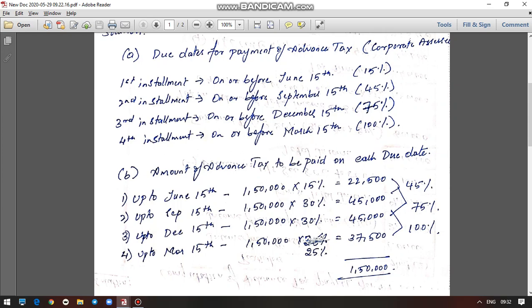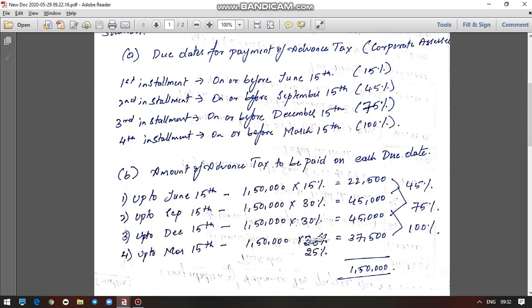Then the second due date is September 15th. Up to September 15th, 45% has to be paid. But out of this 45%, in the first installment we have already paid 15%. So from this 45%, if 15% is already paid, the remaining balance is 30%. So 1,50,000, your tax liability, multiplied by the remaining 30%, would be 45,000. See, in the first installment you have paid 15%, in the second installment 30%; both put together, by the second installment you would have paid 45%. This is how you have to solve.